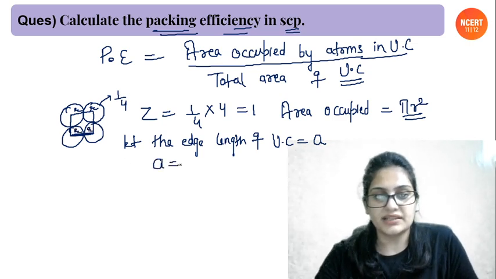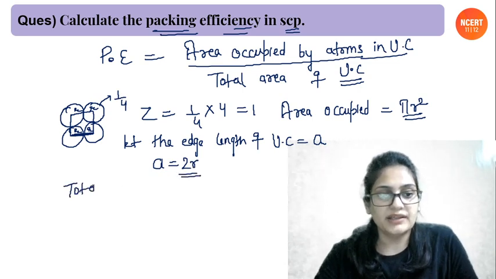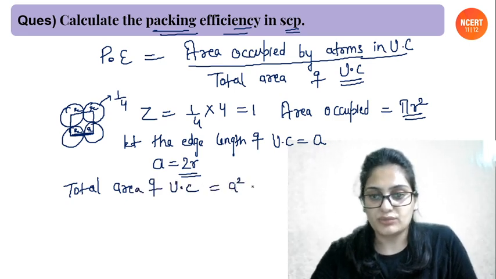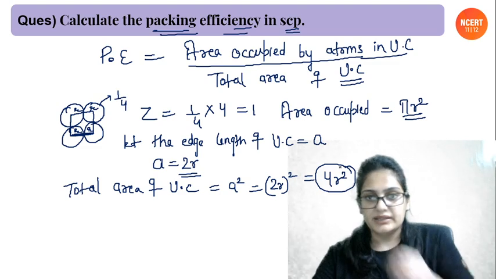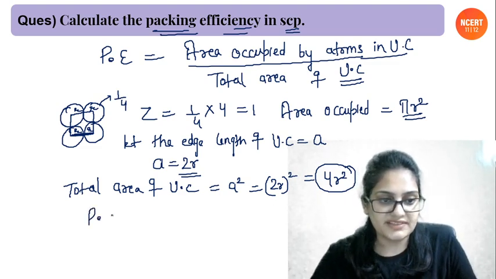So a is nothing but 2R. Now, total area of the unit cell is how much? It is going to be a square. a square means it will be (2R) whole square. So it will be 4R square, right? ठीक है, यही हो जाएगा ना? Okay, so packing efficiency will be how much?